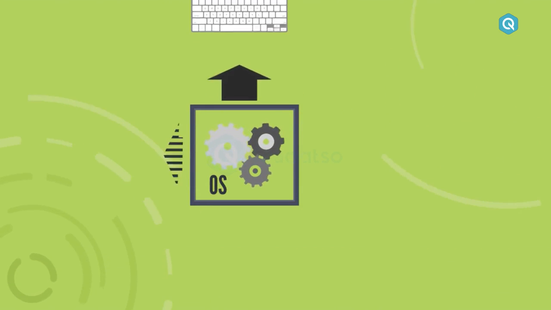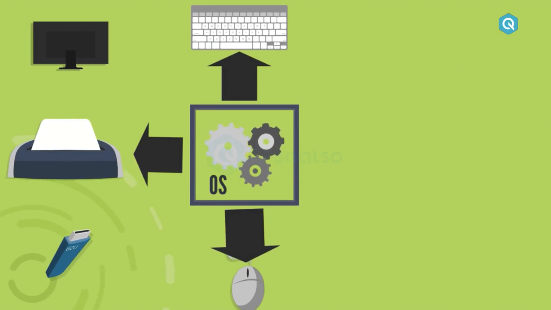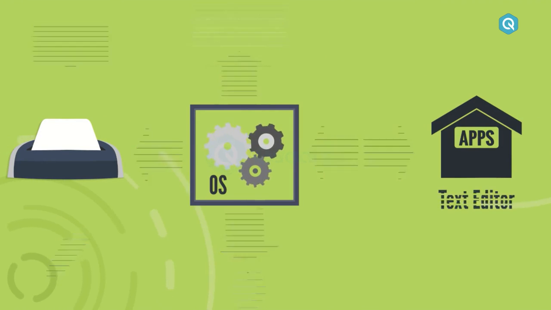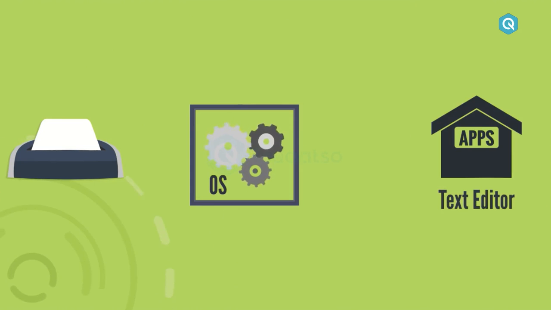An operating system is that software package which manages hardware and provides services to the other applications. In other words, the operating system acts as a mediator between software applications and the hardware. To understand this, assume we have a text editor which can print our text files after content creation.